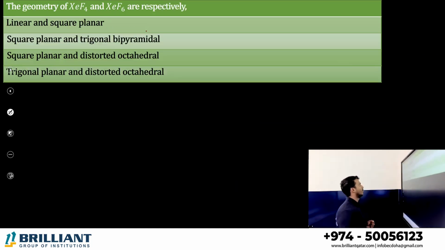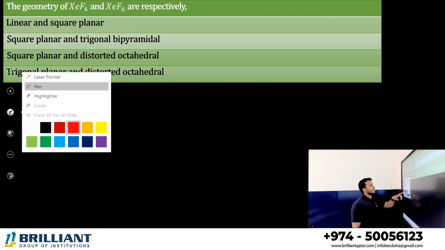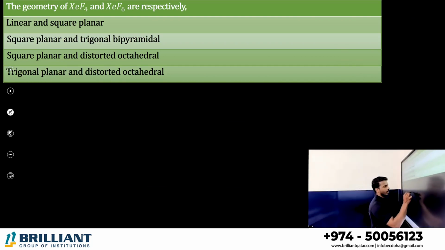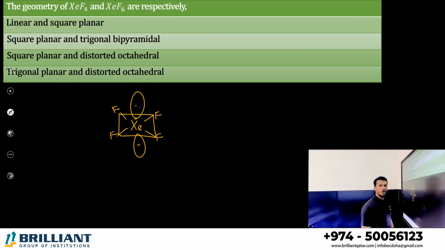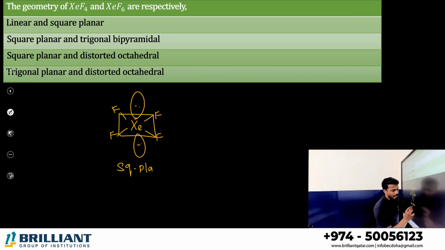Correct. Next. What is the geometry of XeF4 and XeF6? Here in XeF4, we will draw it like this. There are 4 bond pairs and 2 lone pairs. What is the structure called? Square planar. Right? XeF4 has square planar geometry.